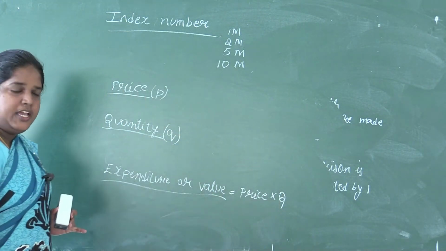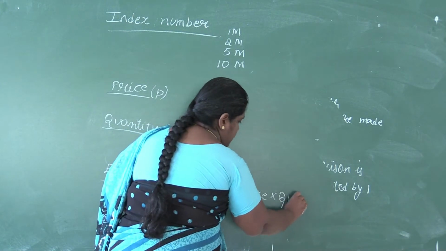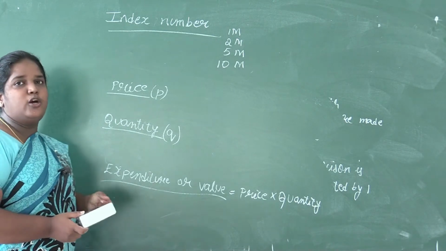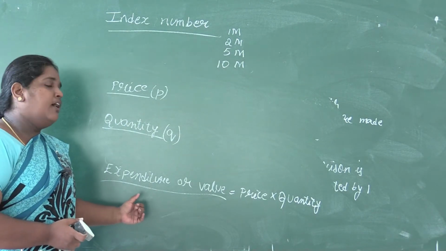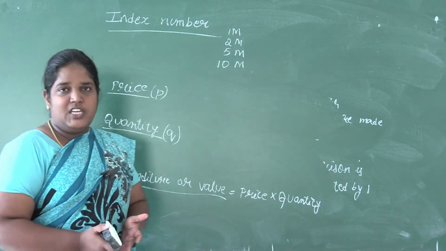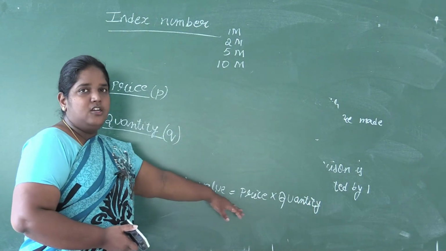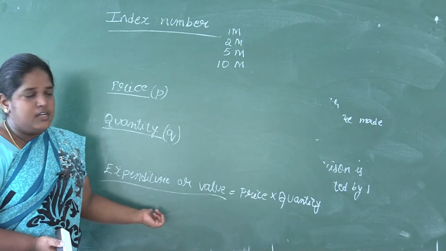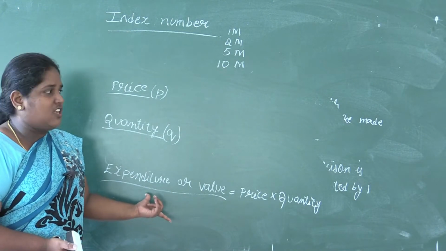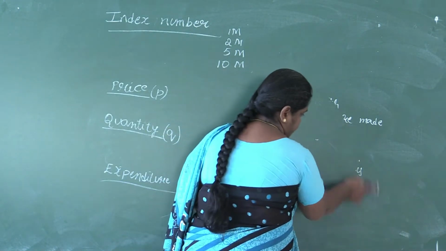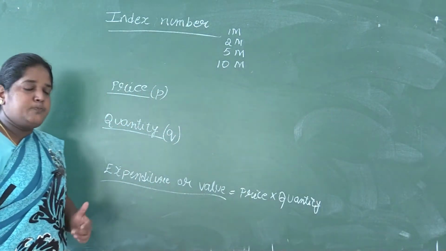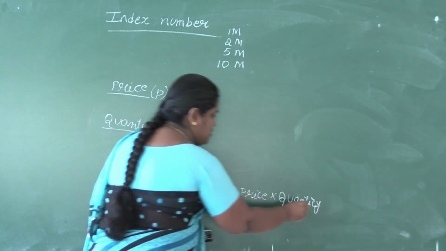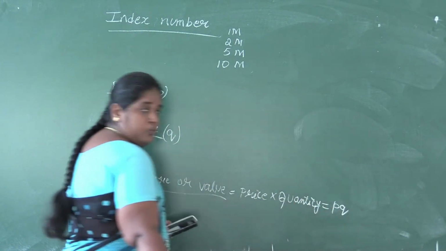So how do we measure the expenditure? It is price into quantity. For example, if you go to any shop and buy anything, and you want to know the amount you have spent on that, then you need to know the price of each item that you have taken and the quantity you have taken. If you multiply that, you'll come to know the total expenses you have spent on the shopping. Because of that, expenditure or value is denoted by price into quantity. So in terms of symbol, it is PQ.